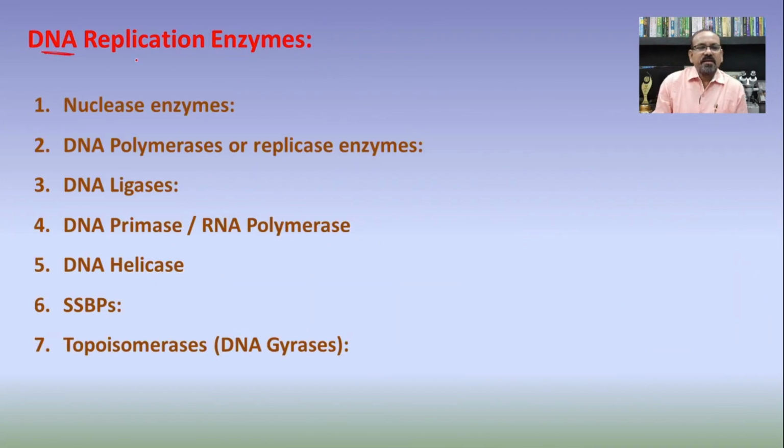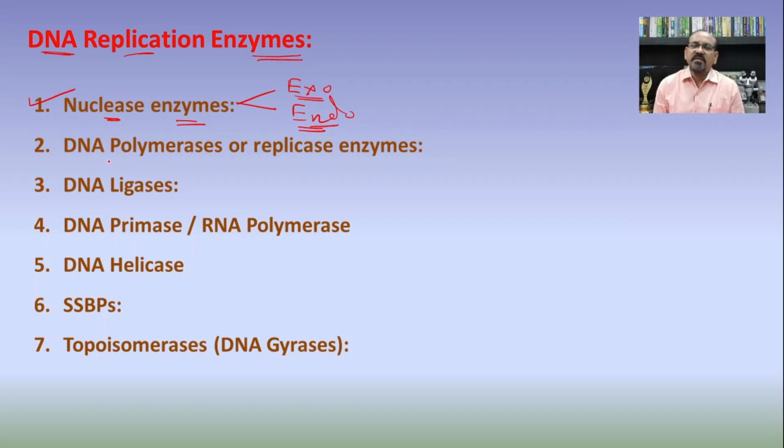Here, the DNA replication enzymes: whenever there is a replication or duplication of the DNA, many enzymes are involved in prokaryotes as well as eukaryotes. These enzymes include the nuclease enzymes. The nuclease enzymes are of two different types, the exonucleases as well as the endonucleases. These exonucleases and endonucleases are responsible for carrying out different functions.